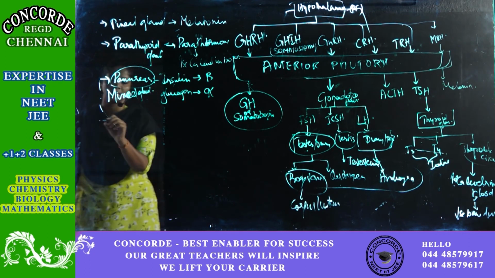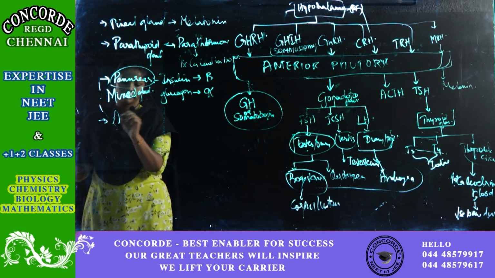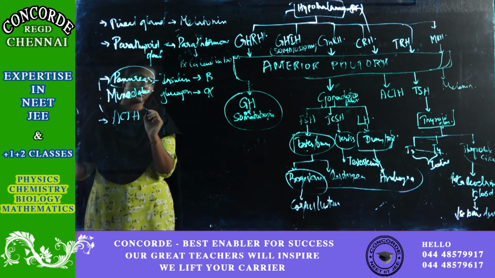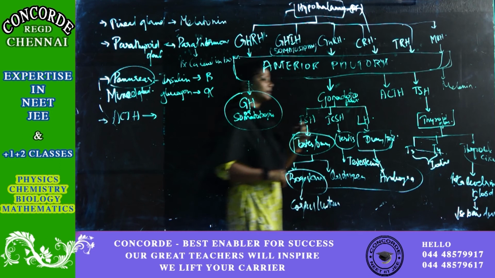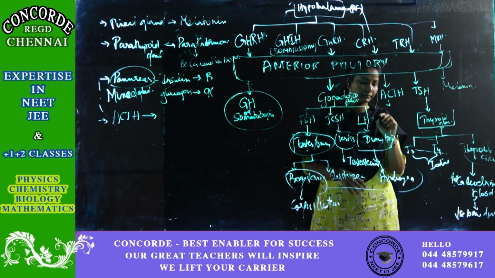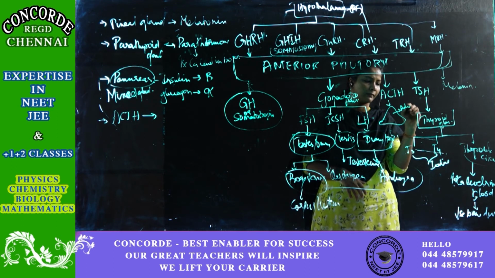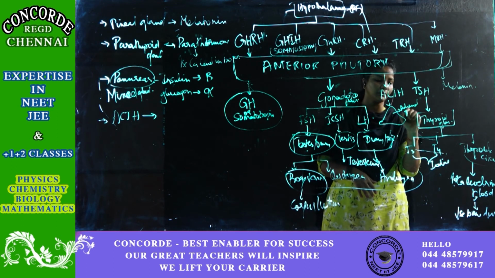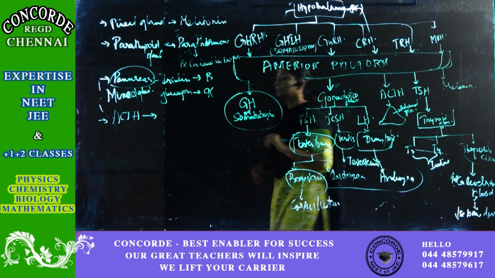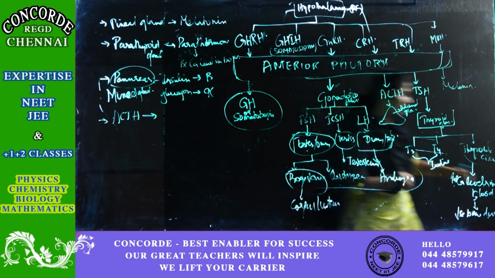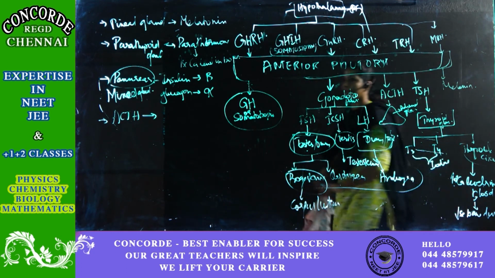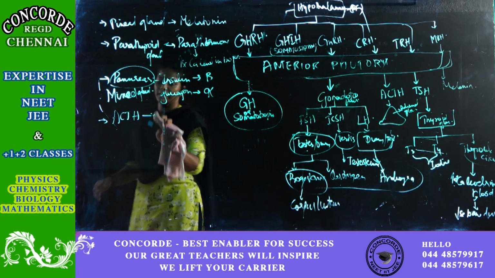And the last one is ACTH, adrenocorticotropic hormone. This will go and stimulate the organ called the adrenal gland, which is located on the kidney. Let's see how it stimulates. There are two regions in the adrenal gland. One is the adrenal cortex and the other one is the adrenal medulla.